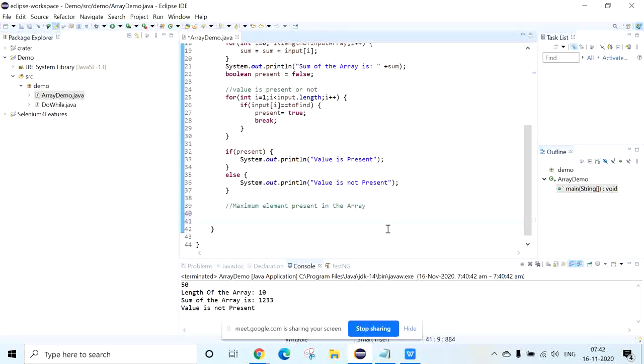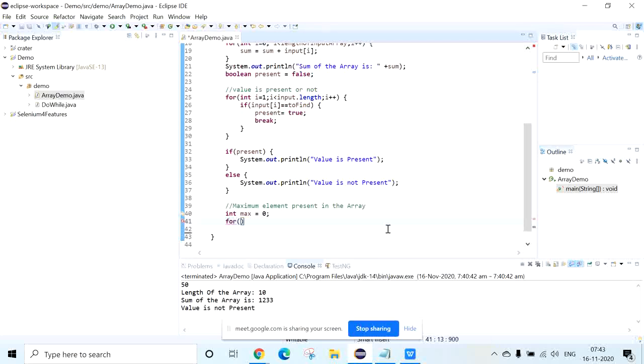So simple. See, the logic is very simple. We need to traverse each and every element in that array. Okay, so I will declare one variable int max equal to 0. Okay, I have declared one variable called int max equal to 0.